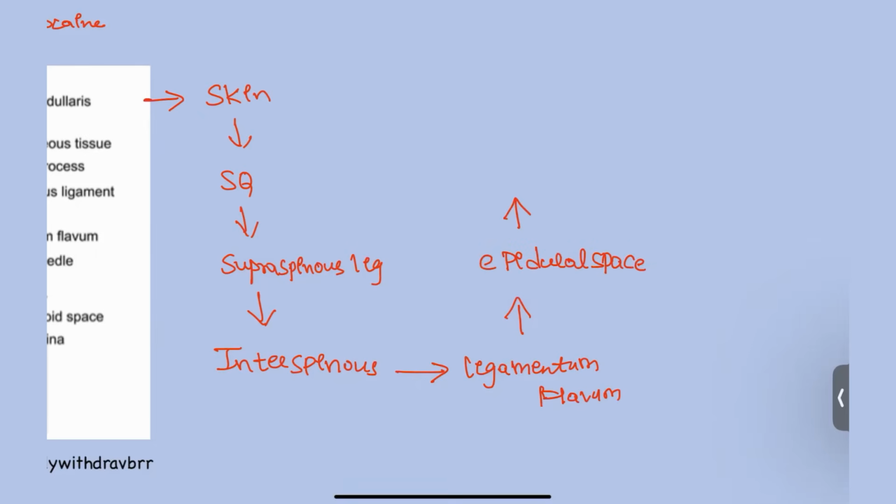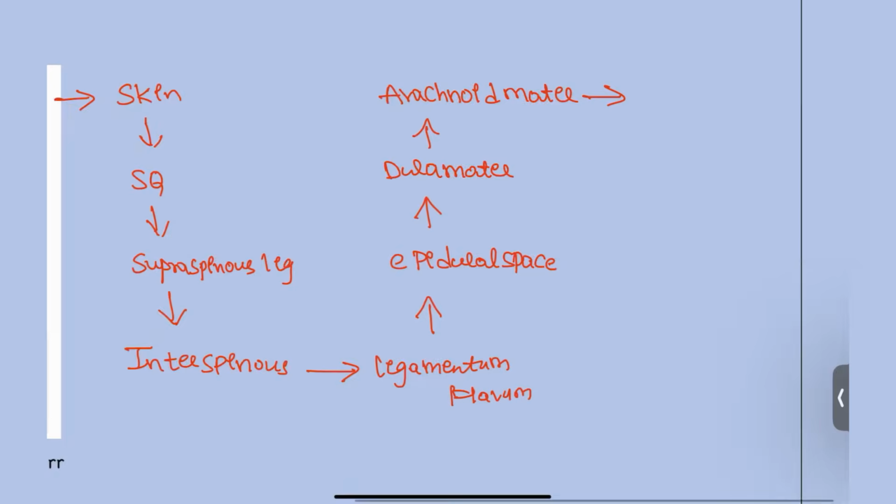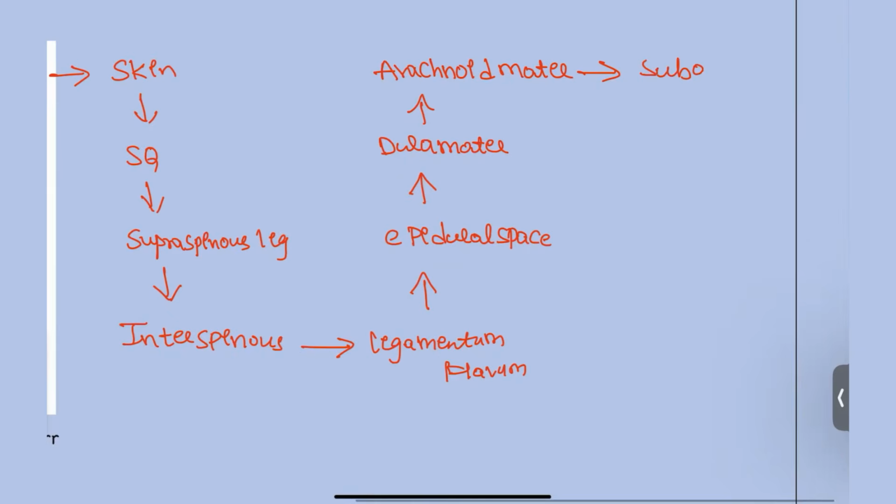From here, the dura mater, and then the arachnoid mater, followed by the subarachnoid space. Right? Now you have reached the spinal space.